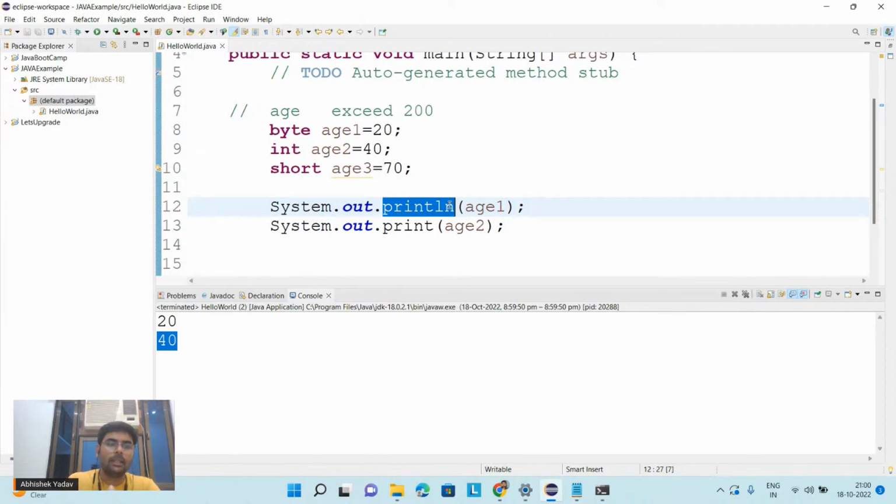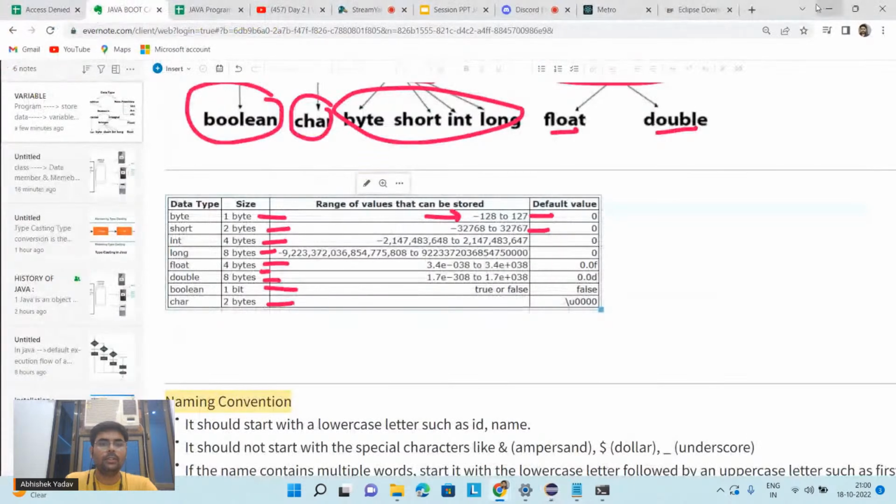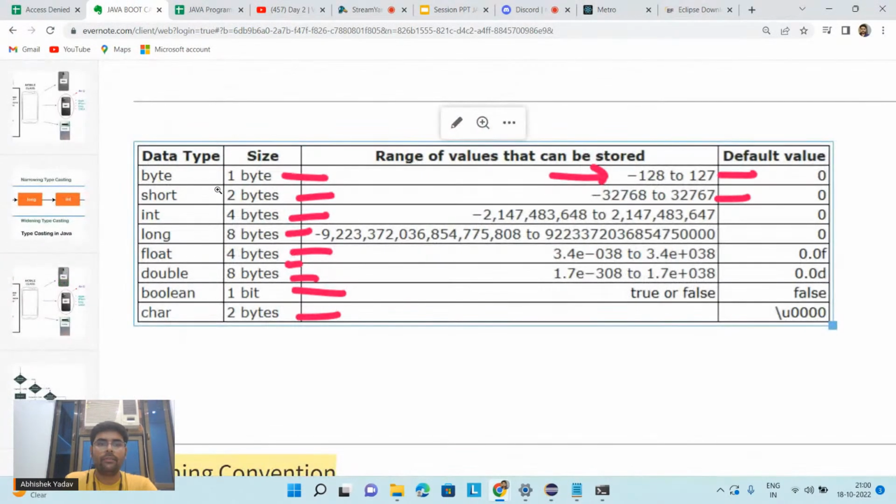Yes, size depends on the compiler, like 32 bit or 64 bit processor. It depends on the compiler, how the compiler was built. According to that compiler, the size of the data type will differ. But in most cases, the size of the data type will be this one only, that is byte 1, short 2, int 4, long 8 byte.